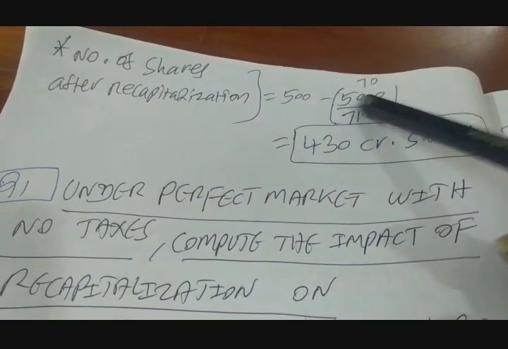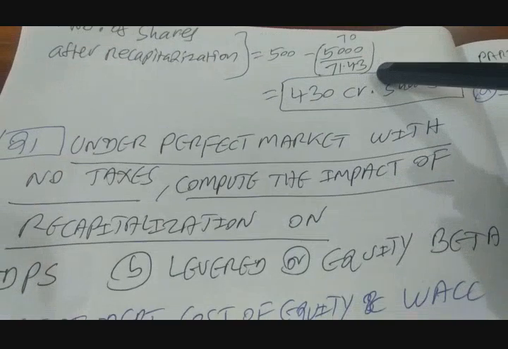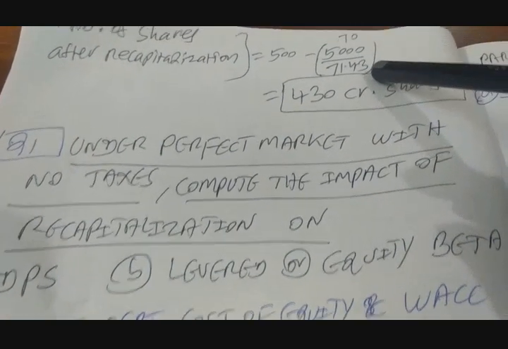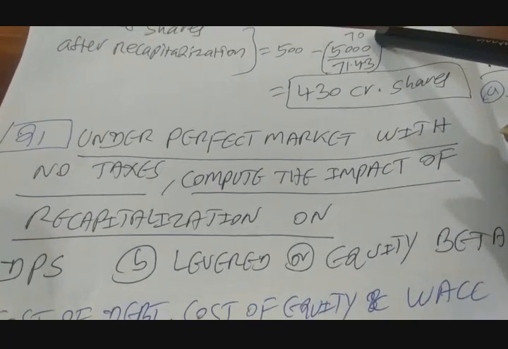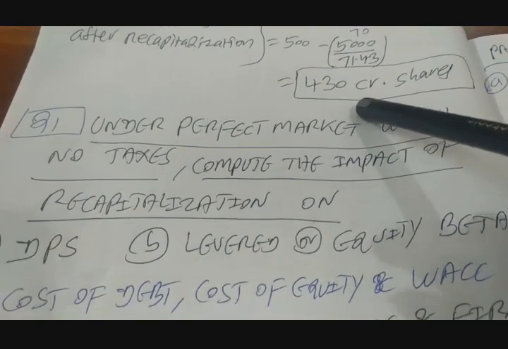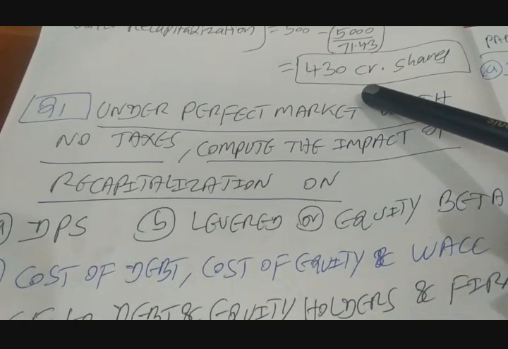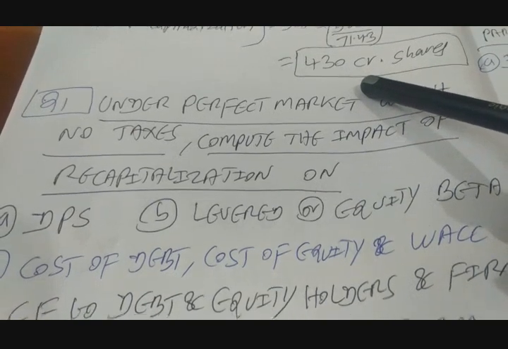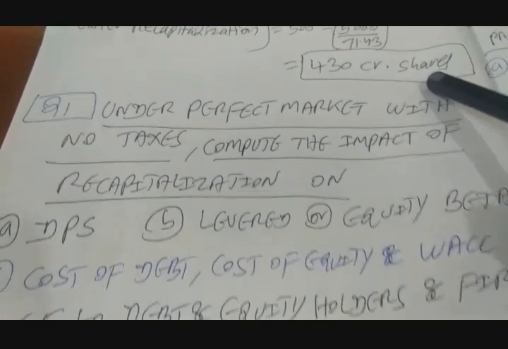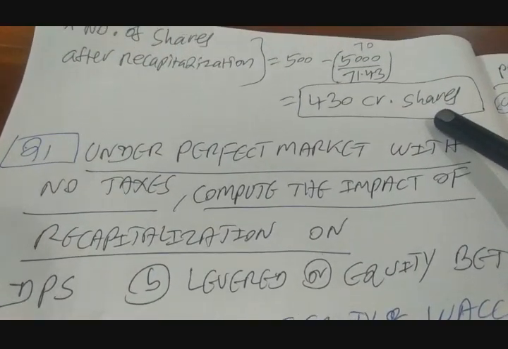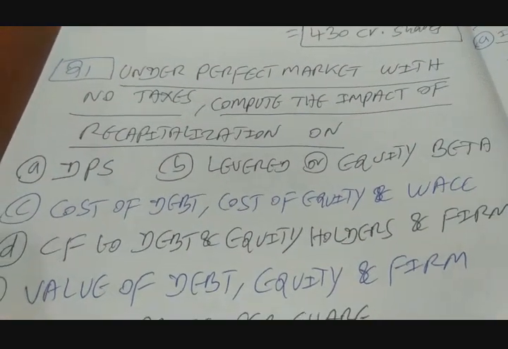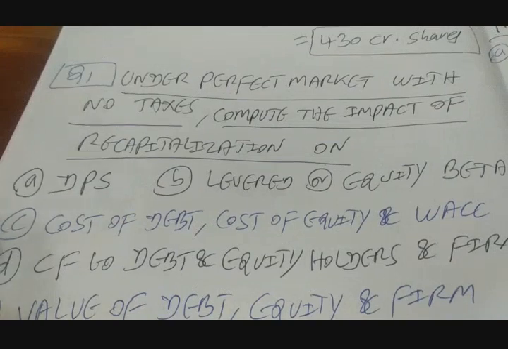You are going to issue debt for 5,000 crores and you are going to buy back shares from the market at the rate of 71.43. So that means 5,000 by 71.43 will give you near about 70 crores. So that means 500 crores minus 70 crores. So the number of outstanding shares after the recapitalization will be, guys, 430 crores, right? Any doubt here? Correct. I hope you are getting it. So let me take you to question number 1. You need to have patience because we are going to talk about a number of questions.